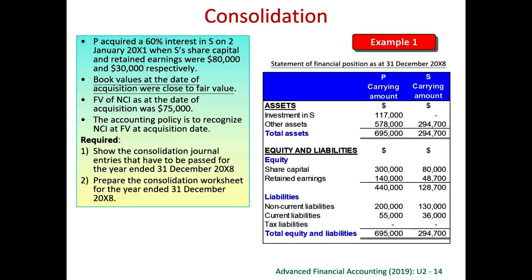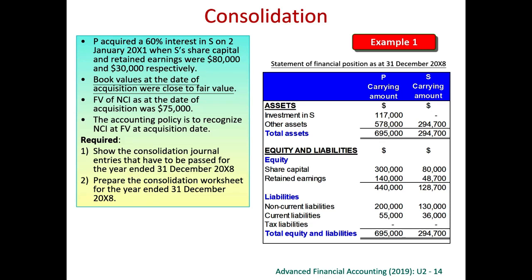Let's say an example on consolidation. In this case, P acquired 60% interest in S on 2nd of January 2001. So on that day, that is the day of acquisition, the subsidiary's share capital and retained earnings were 80,000 and 30,000 respectively. We do not find any other equity item, so we assume that this is the only equity item. So share capital is 80,000, retained earnings is 30,000, altogether the total equity 110,000.